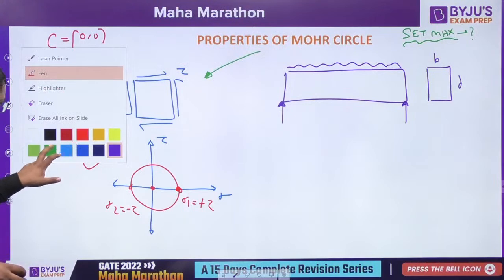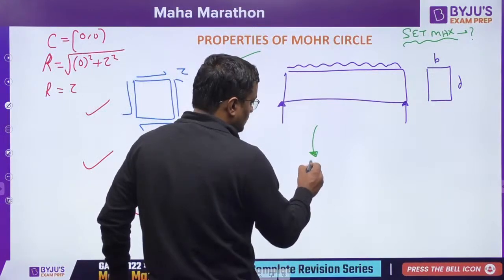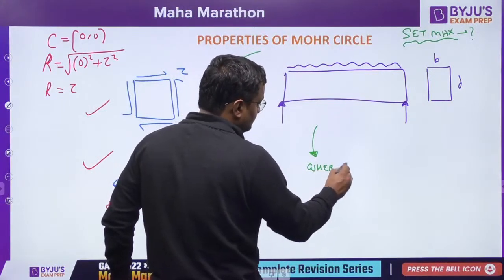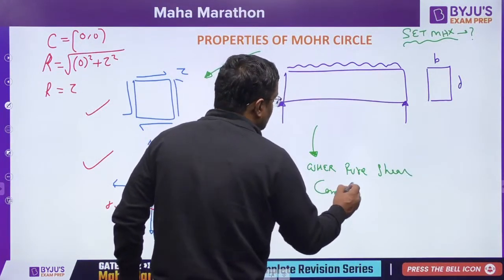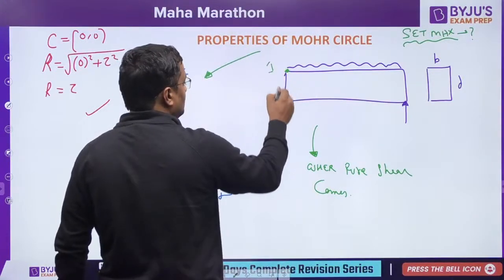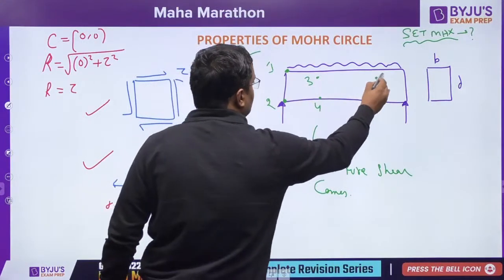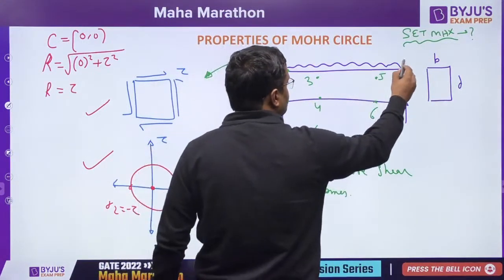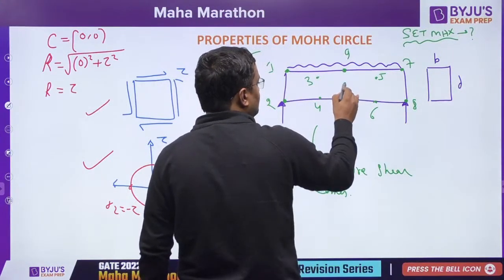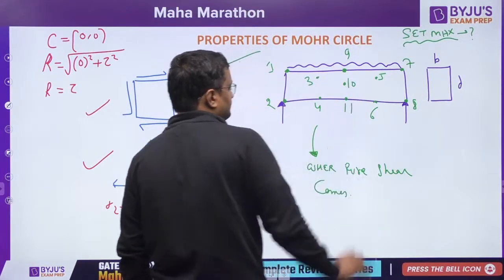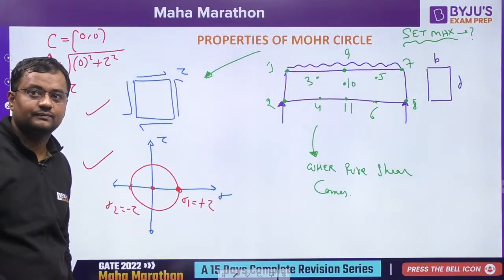Now friends, I want to ask, where in this beam, at which point does pure shear come? Is it 1? Is it 2? Is it 3? Is it 4? Is it 5? Is it 6? Is it 7? Is it 8? It is at the center, exactly at the center. Is it 9? Is it 10? Is it 11? Where exactly is the pure shear case coming?